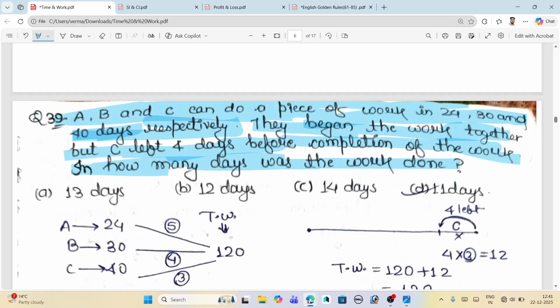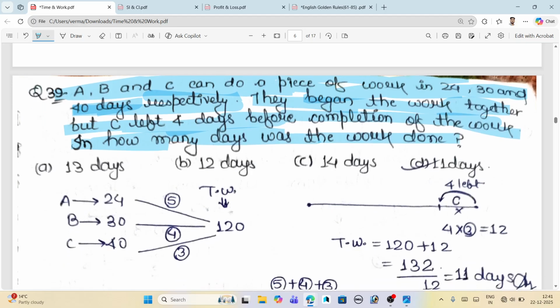So what's our approach? Our approach is the same. We find the total work by taking the LCM. Now we have to add the number of days before the completion when they left. Take the example: what is given in the question is that she left 4 days before the completion. So just see here in the diagram, or in the line, this is our completion.